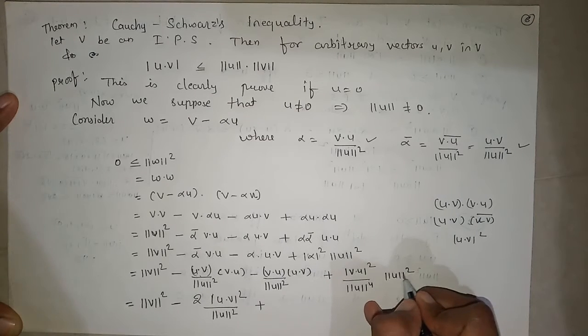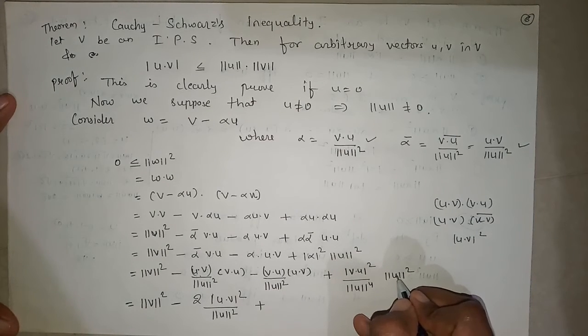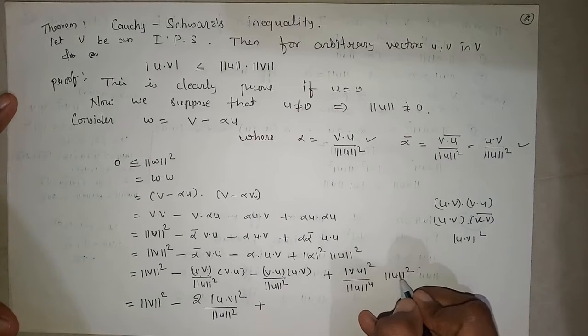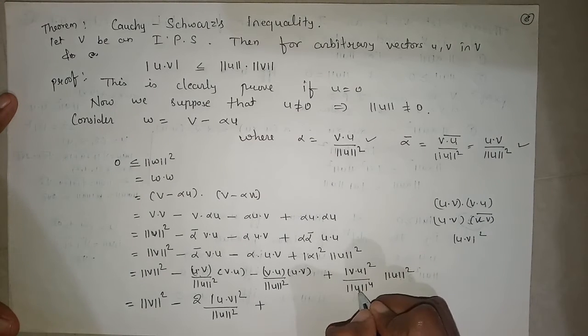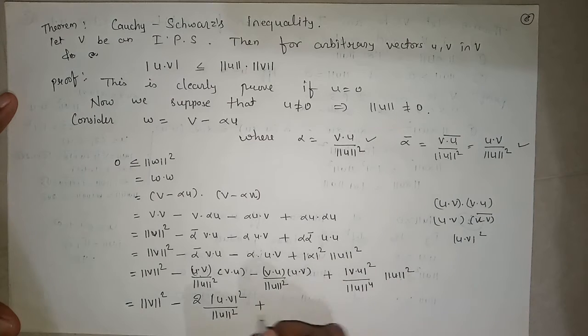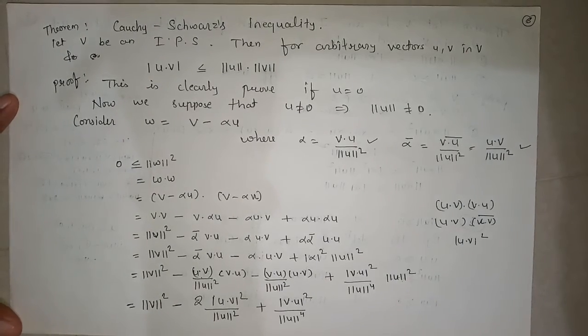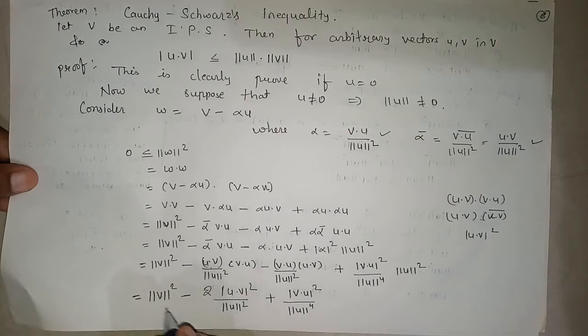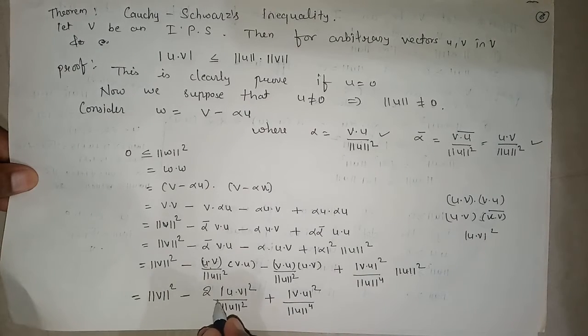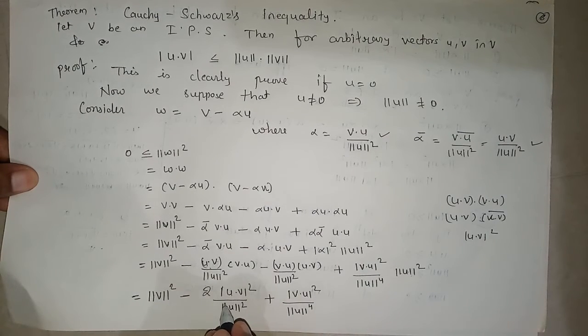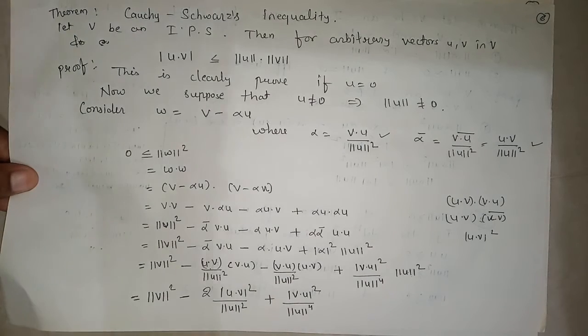Plus, here norm of u squared is a number, the length of the vector, so norm of u squared and norm of u raised to 4 get cancelled. So this becomes the modulus of v dot u squared upon norm of u squared. Since we have norm of v squared minus 2 times this, after subtracting this becomes 1 time modulus of u dot v squared upon norm of u squared.